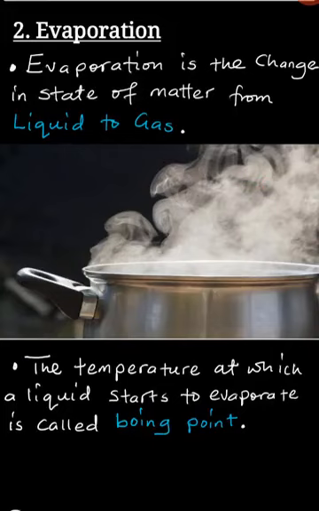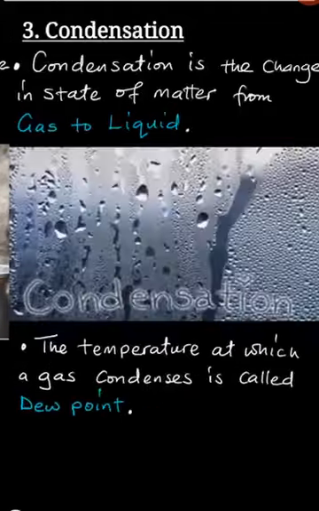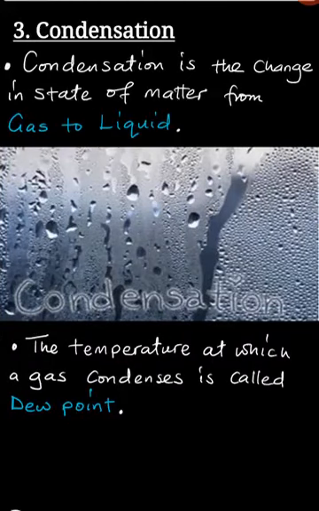So as you are studying your chemistry, these are the things that you are required to understand. I hope this is clear enough for you to understand. Once this has been understood, we can now look at the third change in state of matter. This third change in state of matter is what we call condensation, to condense, condensation.